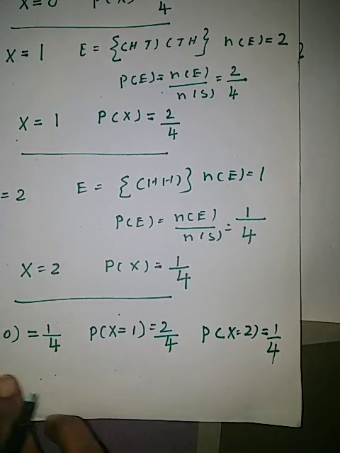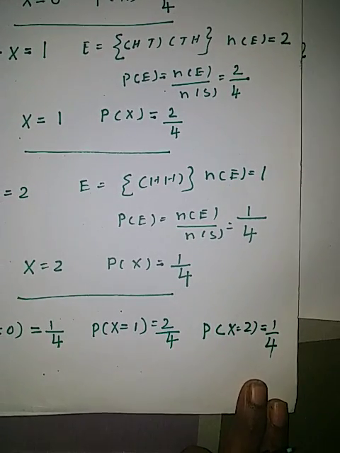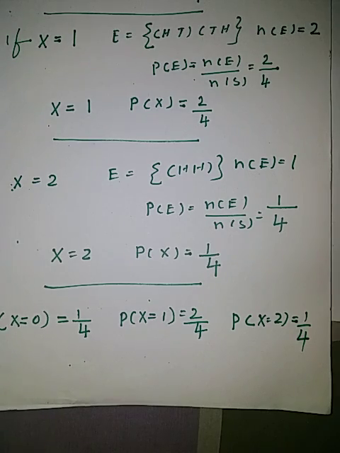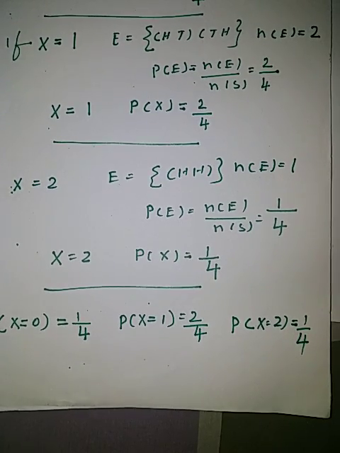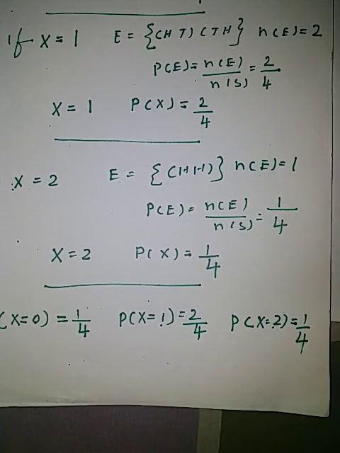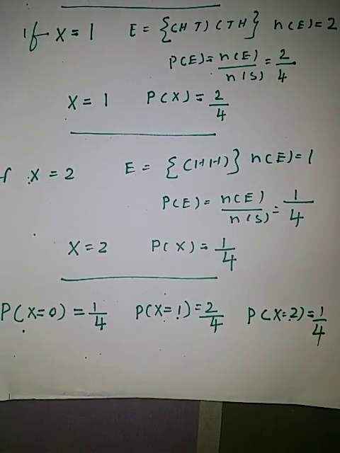These probabilities are called probability mass function. If x is a random variable taking the values 0, 1, 2, then these probabilities of x are called probability mass function.